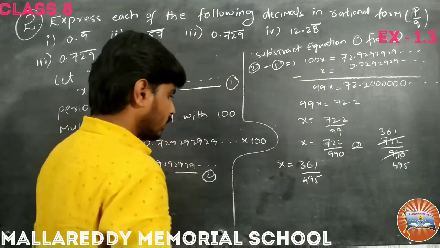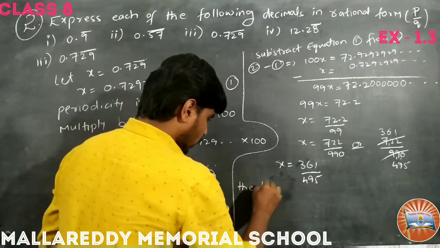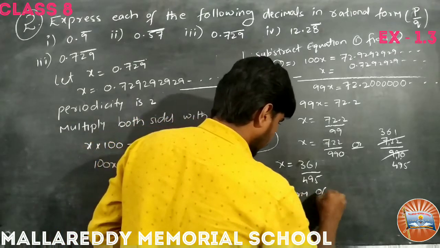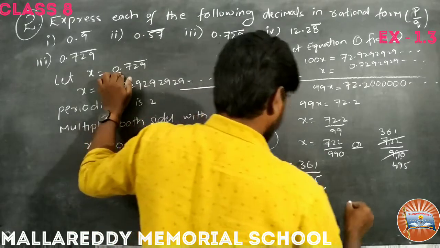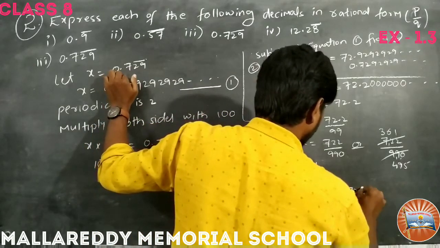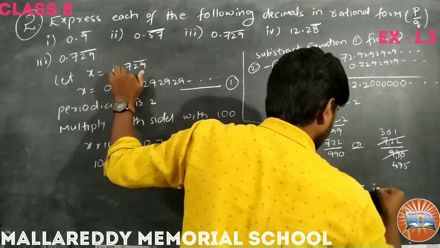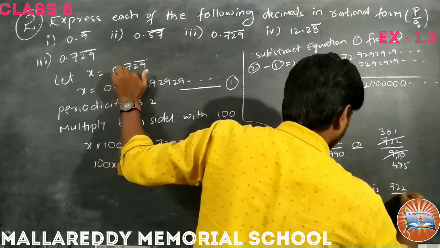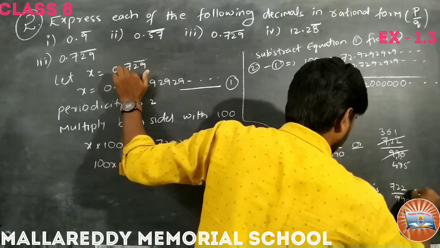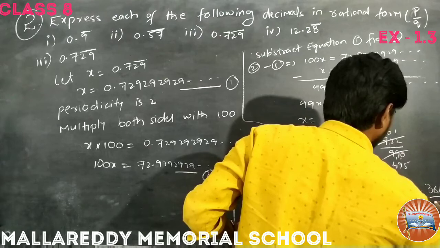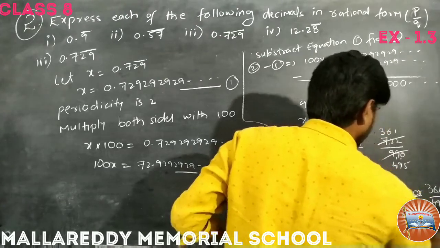Right. Now the p by q form of 0.729 bar on the top of 29 is 722 by 990 or 361 by 495.